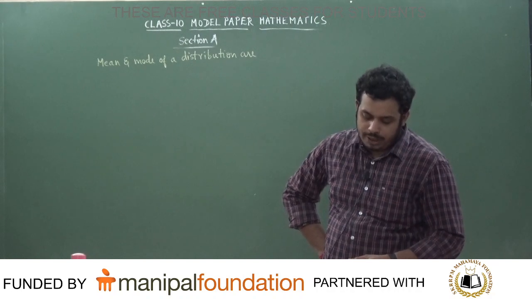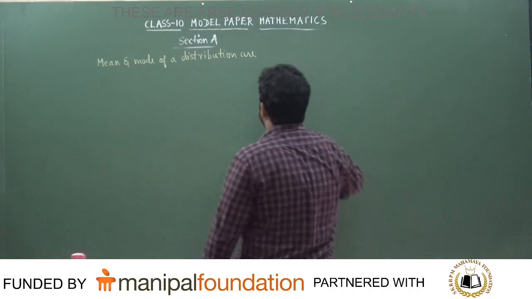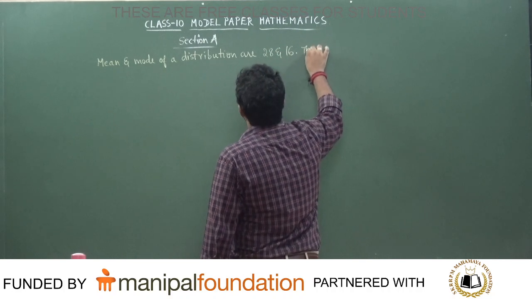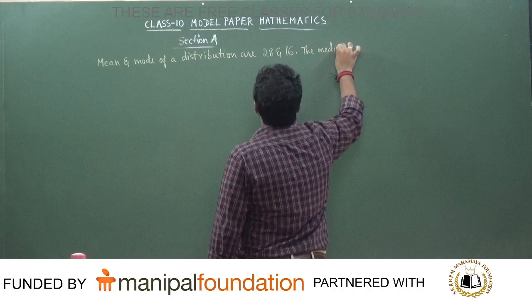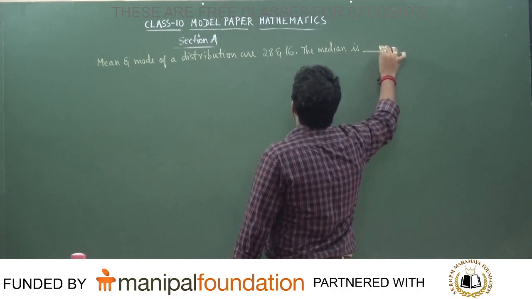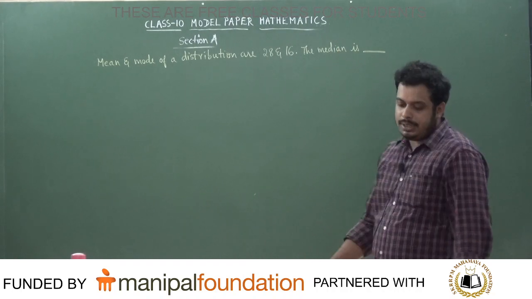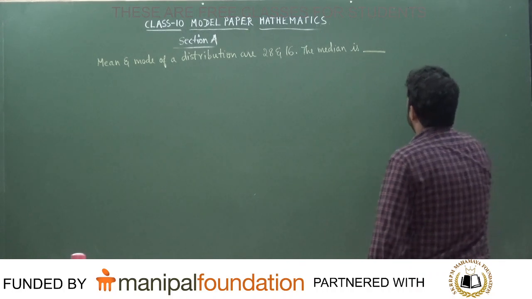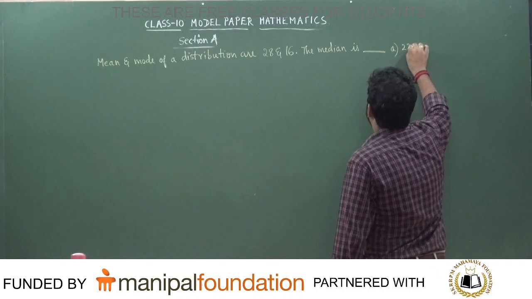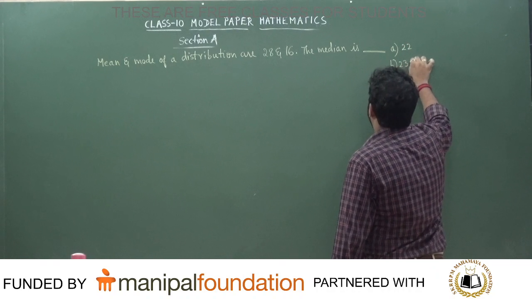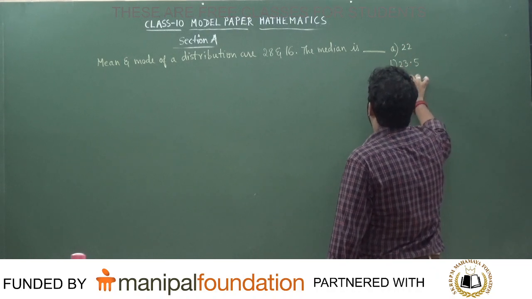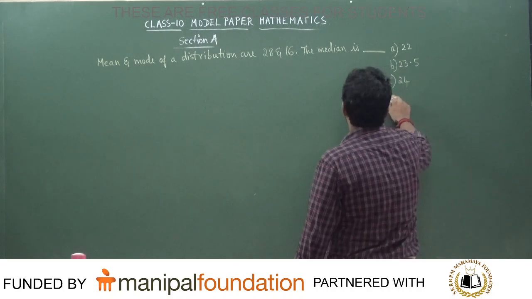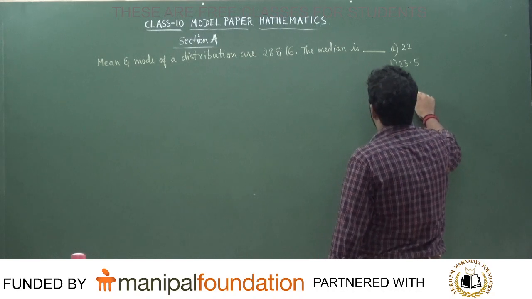The mean and mode of a distribution are 28 and 16. The median is a dash, is the question asked. First option is 22. Second option is 23.5. Third option is 24. And the fourth option is 24.5.